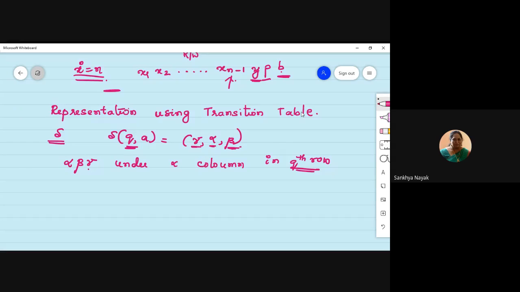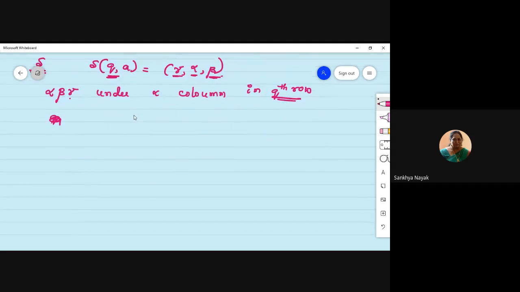Let us see one example for the same thing that we saw. Forget about what we have designed this for. I'll tell you later which problem the Turing machine is for and what the solution is.